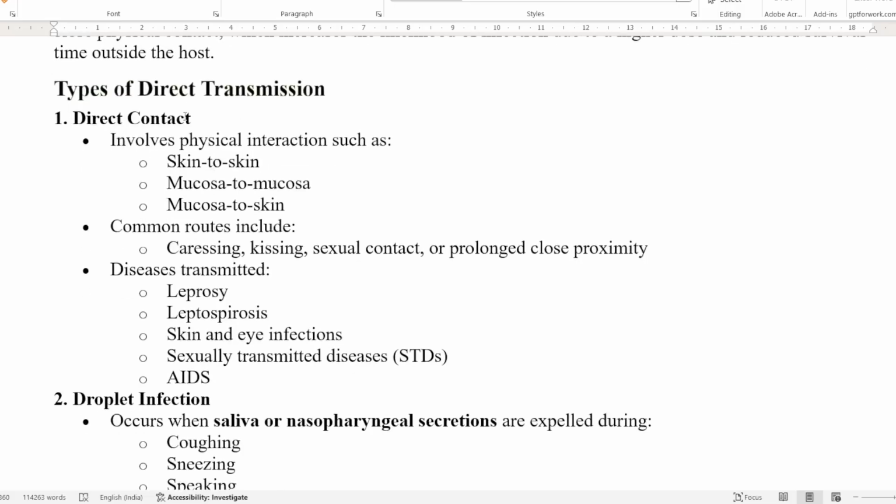Like we have direct contact. Direct contact means the physical interaction of person to person through skin to skin, mucosa to mucosa, or mucosa to skin. Common routes include caressing, kissing, any sexual contact or prolonged close proximity. The diseases transmitted through this type of transmission are leprosy, leptospirosis, skin or eye infections, any type of STD, or HIV and AIDS.